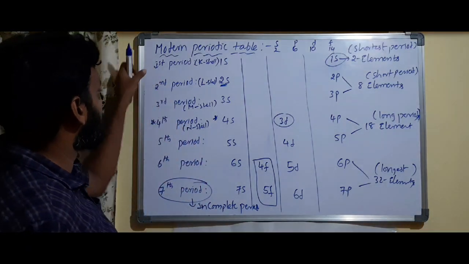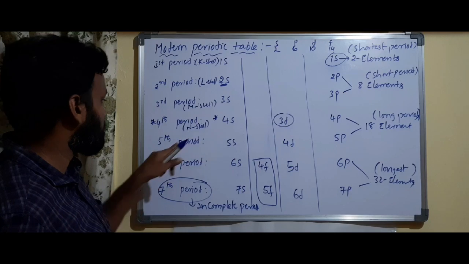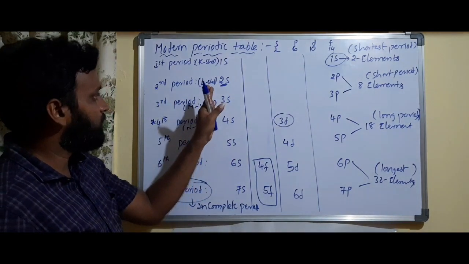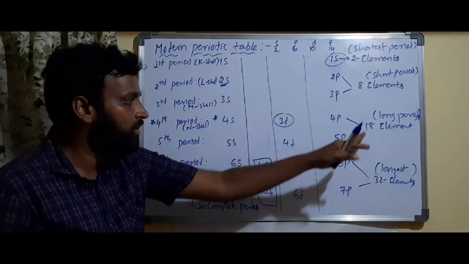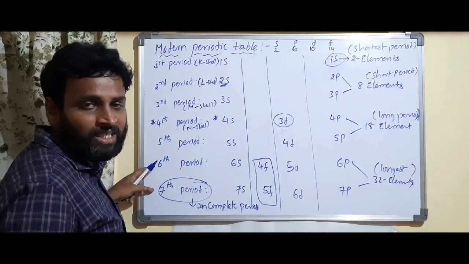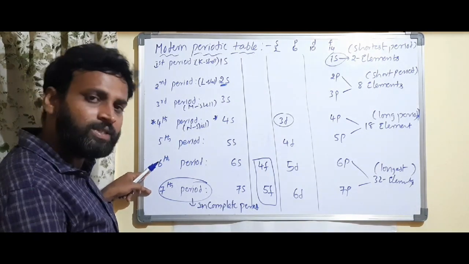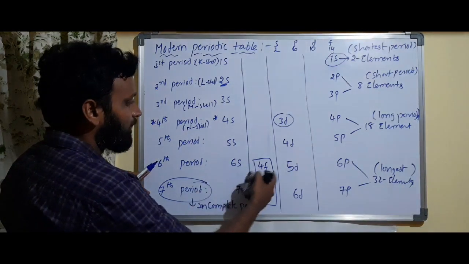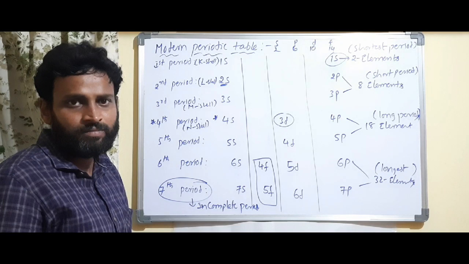So what we discussed here: first period means K shell, second period L shell, third period M shell, fourth period N shell, fifth period O, and like that. Every period starts with S and ends with P. The longest periods are the 6th and 7th. The 6th and 7th periods can have a maximum of how many electrons? 32. 32 electrons means 32 elements can be placed. Correct, that's what I said, because 32 electrons can be filled.